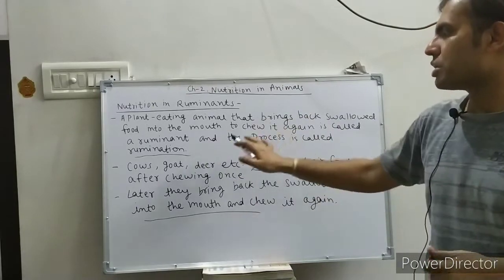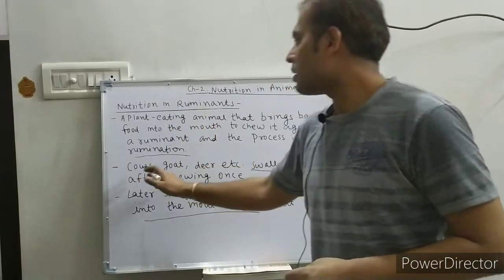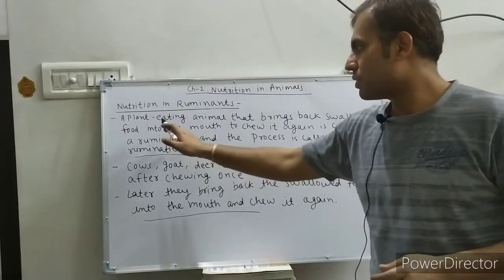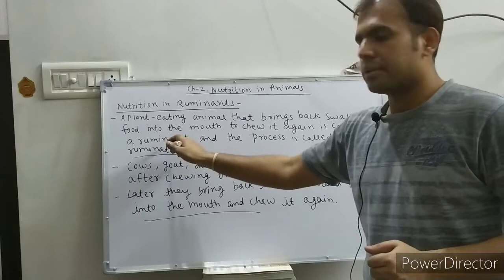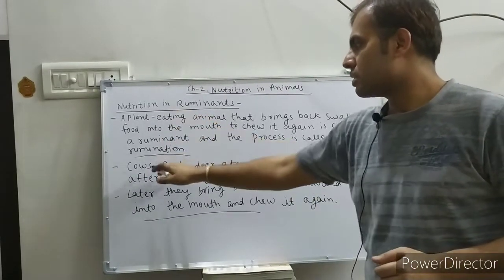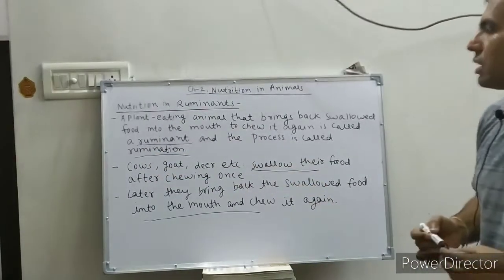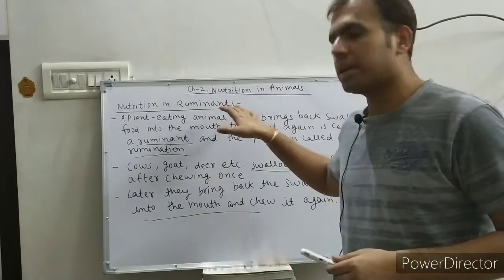So this is the process of rumination, and the animals which do this are called ruminants. These are plant eating animals. Later we will talk about nutrition in ruminants.